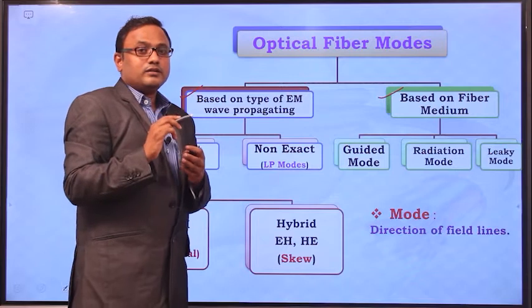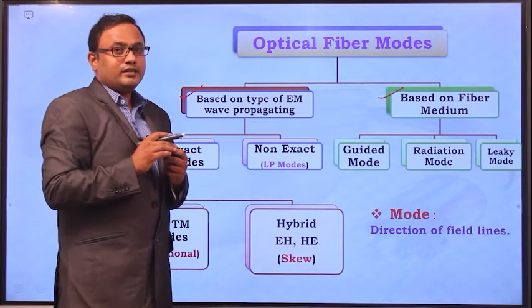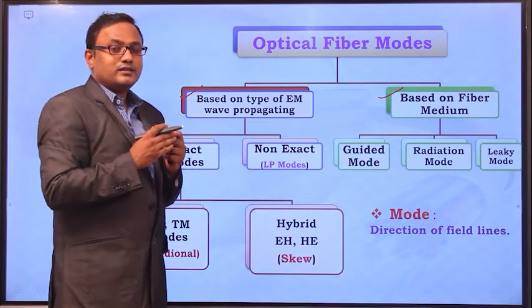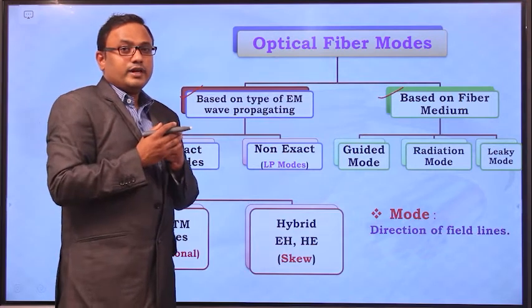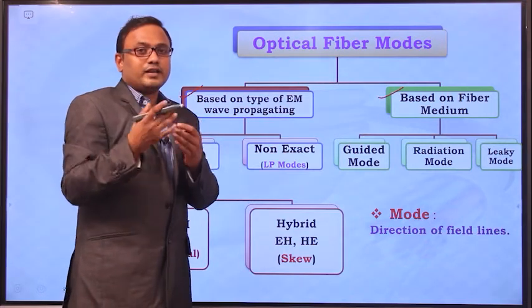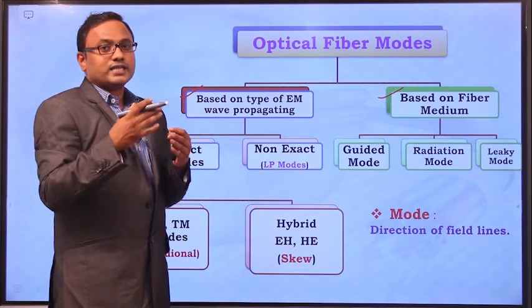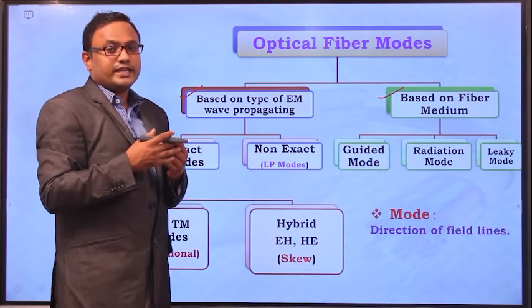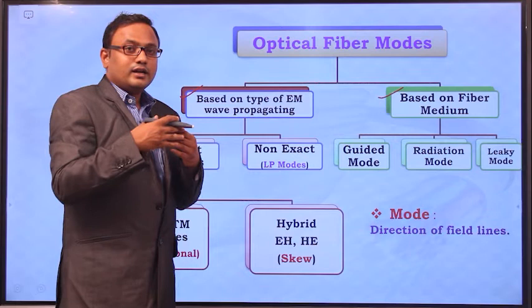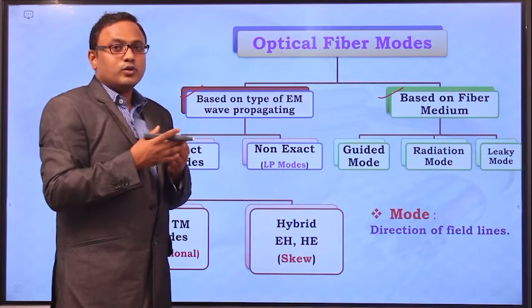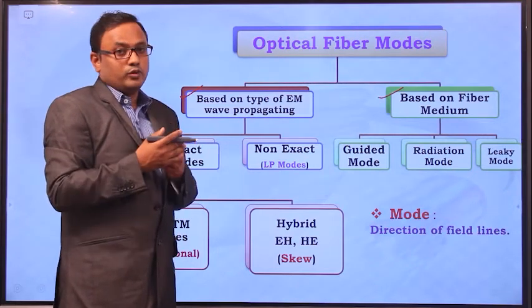And as per Huygens theory, a light ray can be considered as an electromagnetic wave. And you know very well there are several kinds of electromagnetic waves, like the transverse electric TE mode, the TM mode, and the TEM mode.